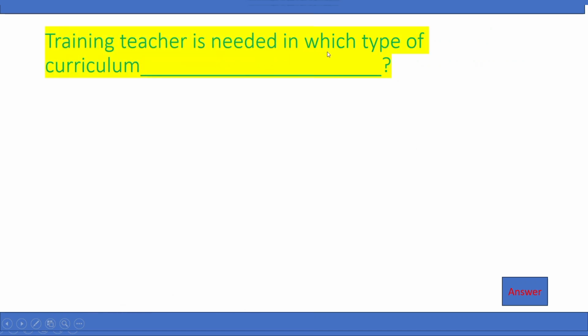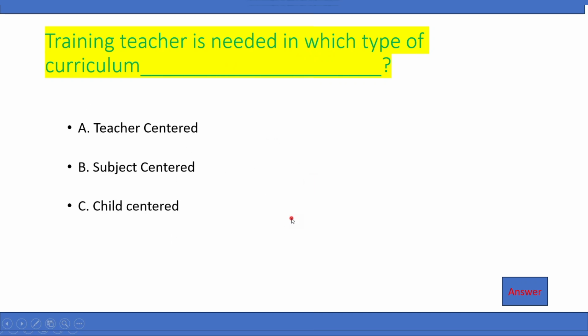Training teacher is needed in which type of curriculum? A. Teacher-centered, B. Subject-centered, C. Child-centered, D. None of these. Right answer is going to be child-centered.